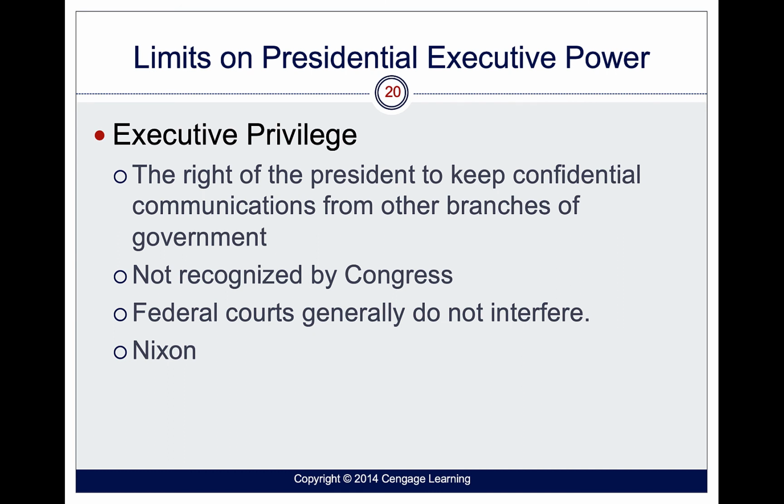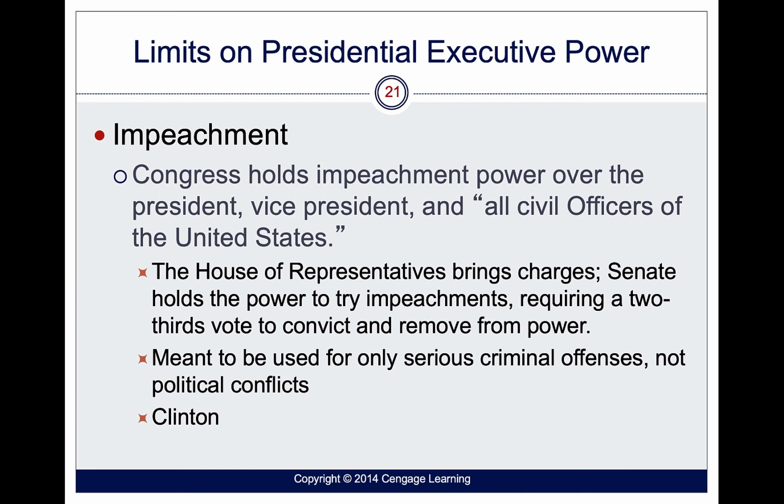The president also has something called executive privilege. This is the right of the president to keep confidential communication from other branches of government. This isn't necessarily recognized by Congress. Federal courts usually don't get involved, and there were some issues with Nixon. Nixon was kind of a paranoid person, and he used to record his conversations in the Oval Office. When he was asked to disclose some of these recordings, he invoked executive privilege, saying he didn't have to share it with the judicial branch.